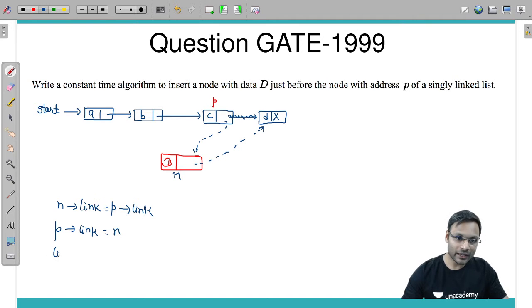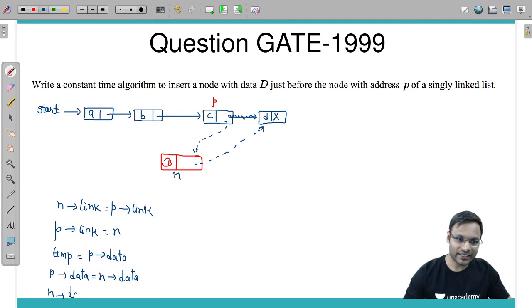In a temp character variable I take the data item pointed to by P, then I update P's data with N's data, and at the end I update N's data with temp. So we swap the values so that we have data item D here and data item C here.